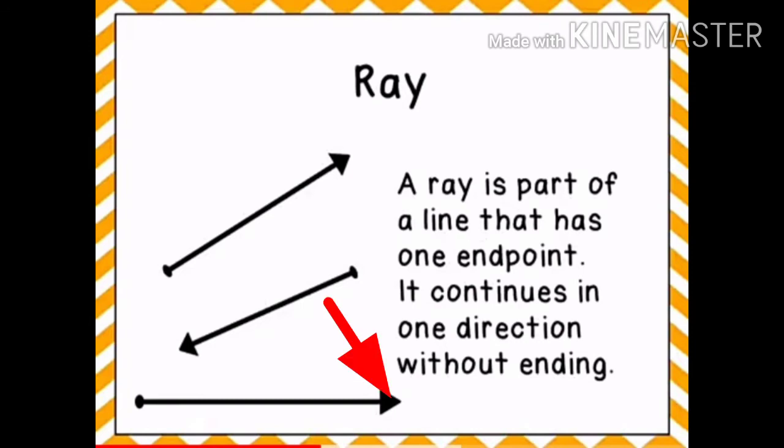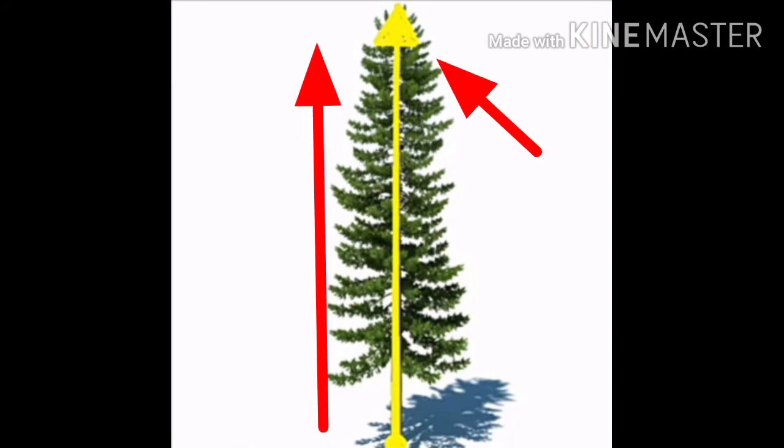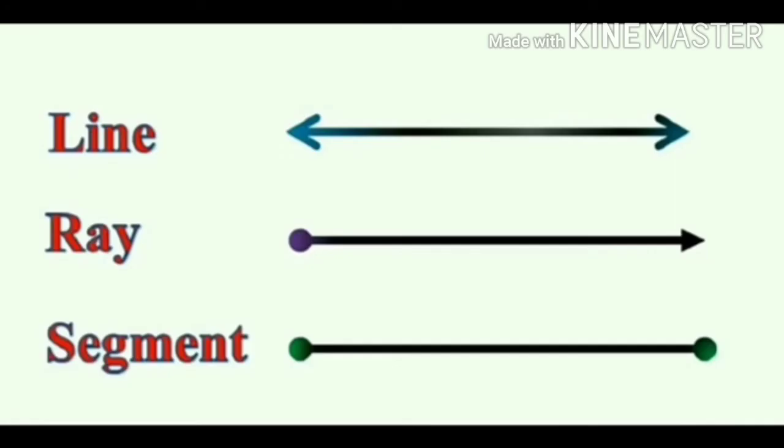It continues in one direction only. For example, bark of fir tree grows upwards only. Here, these are the symbols of line, ray and line segment.